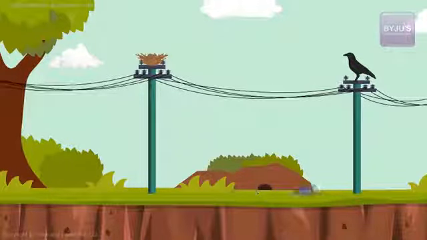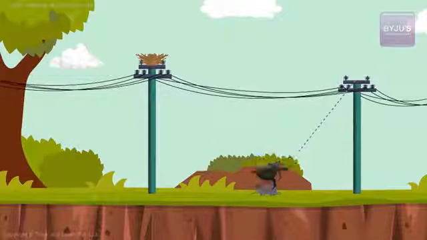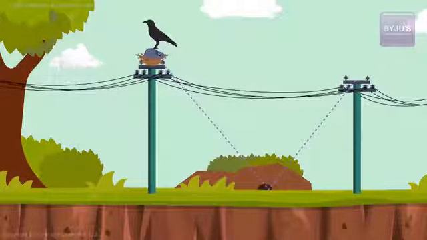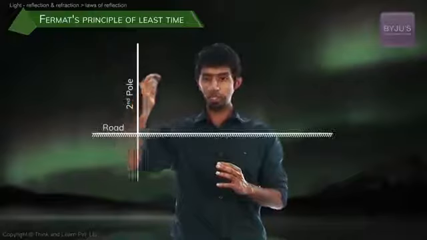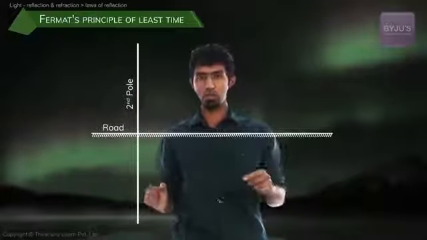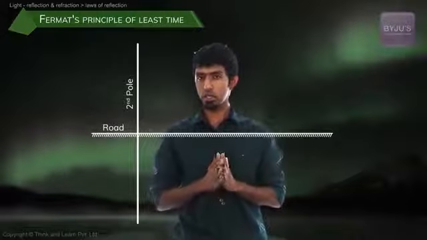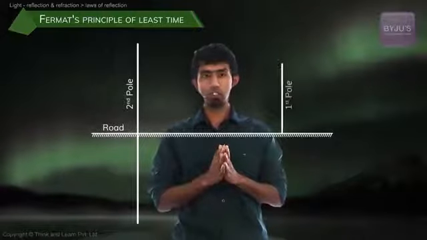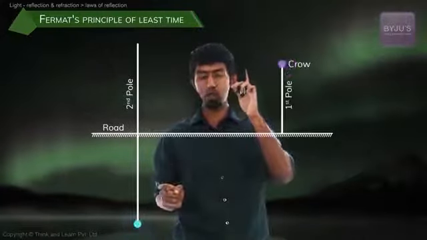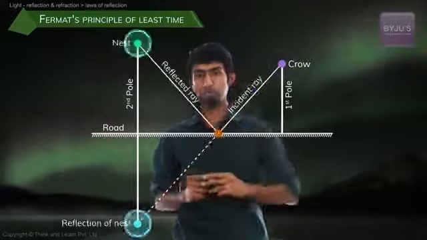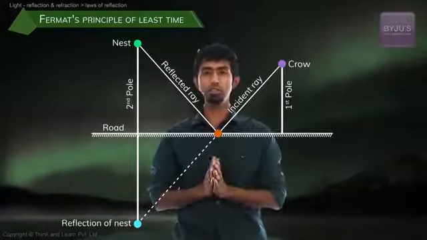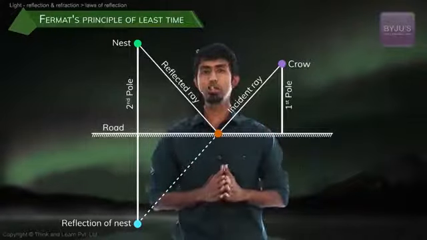Now, what does the crow want to do? It wants to take this mouse and carry it to its nest. And the crow flies in straight lines. Now, if you were to imagine the second pole and reflect that second pole on that road such that it comes down, you might be wondering why we're doing this, but you'll watch it in a couple of seconds, then look at what happens. What is the shortest path between that pole and this end of the pole now? It's a straight line that connects them. That's very clear, because between any 2 points, the shortest distance is a straight line.